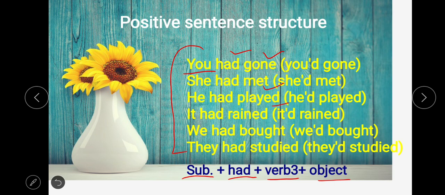Yes, here you can see you'd gone, she'd met. This is the short form of had. Don't confuse this with would. There is a difference between would and had.